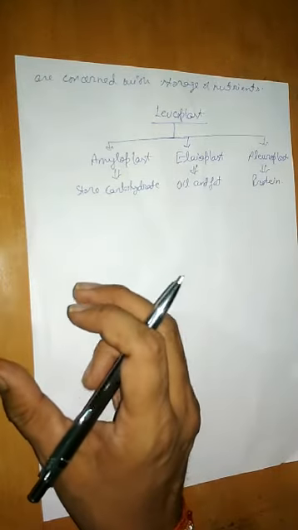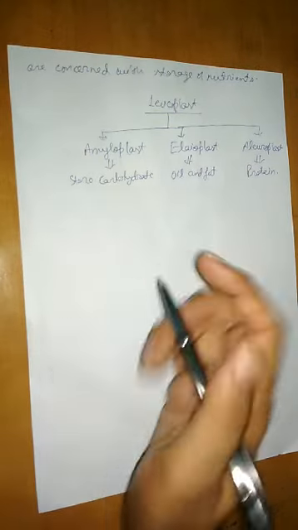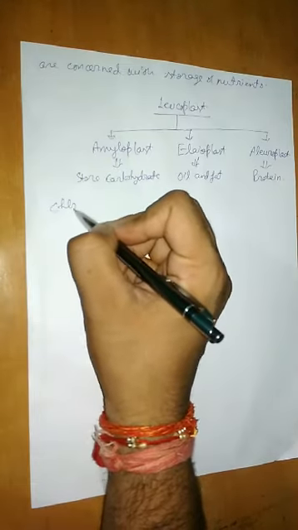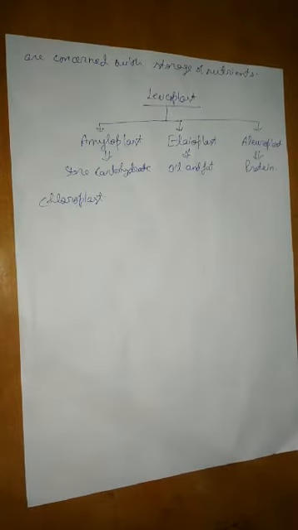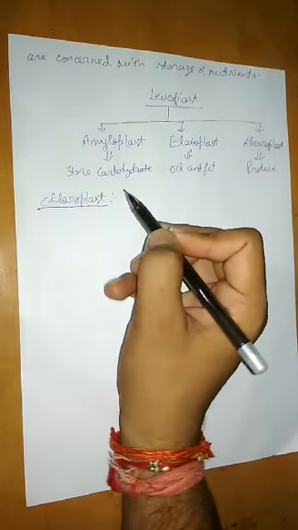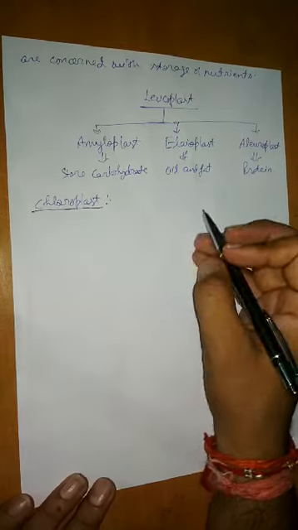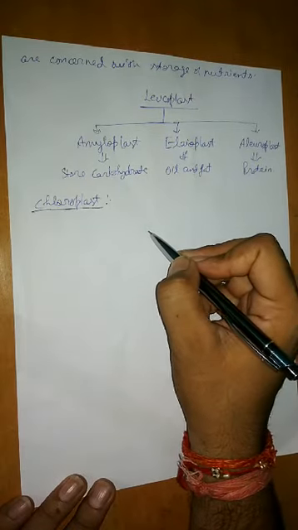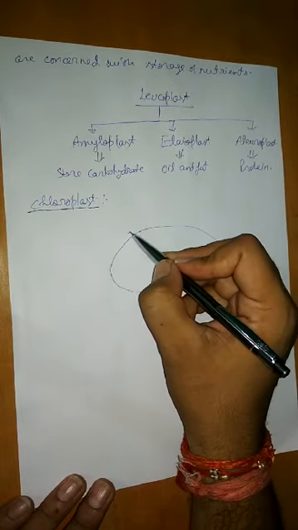Now in our syllabus, a detailed study of chloroplast is there. So a small heading you may write down here: chloroplast. Even though you have studied the structure of chloroplast in class 10th also, it will just be a revision for you. Like mitochondria, this chloroplast is also a double membrane bound cell organelle.